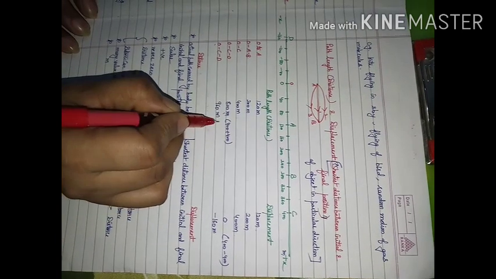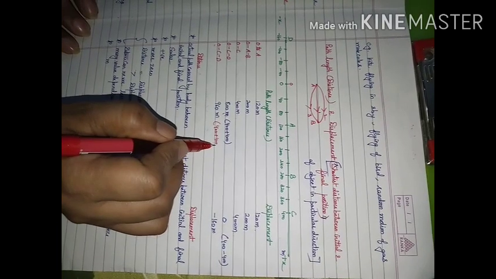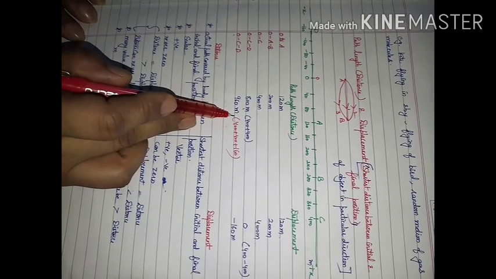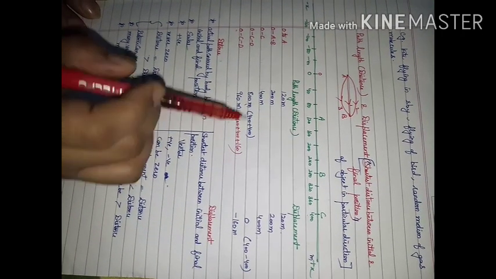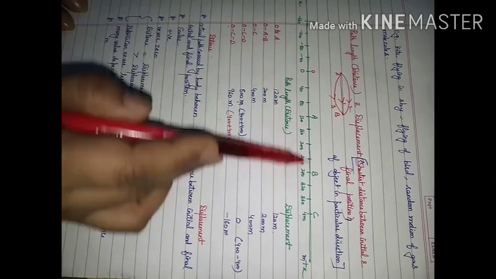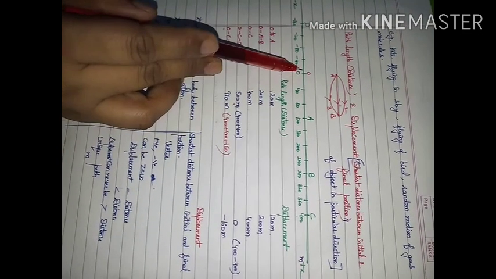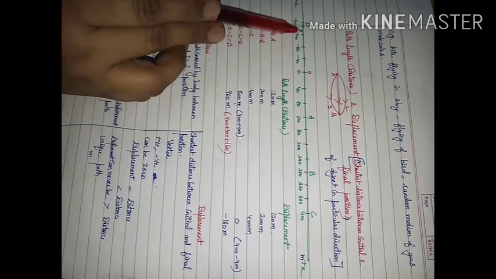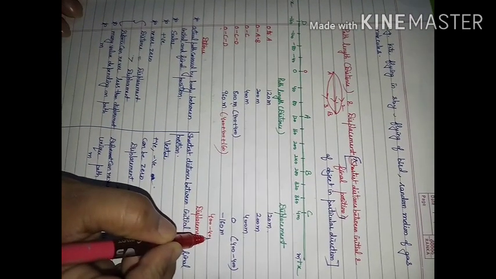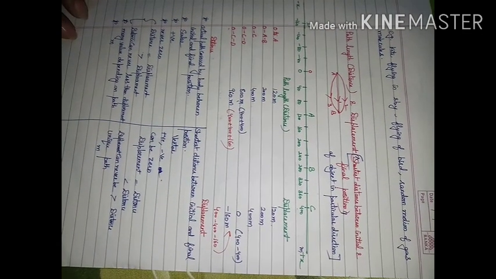So 400 plus 400 plus 160, the total comes out to be 960 meter of distance traveled. What will be the displacement? Going from O to C and back to O, displacement was 0. In this direction it covers minus 160. So 400 minus 400 minus 160 gives a result of minus 160 meter.